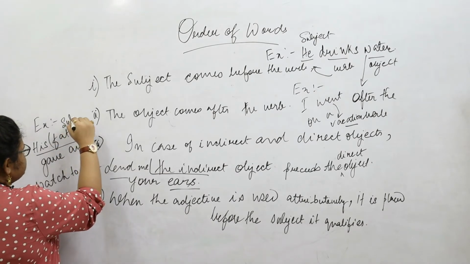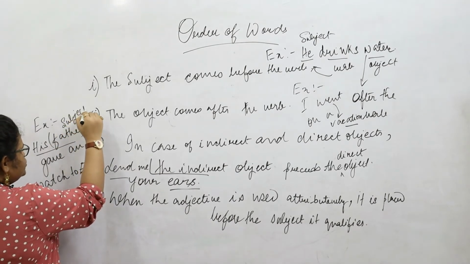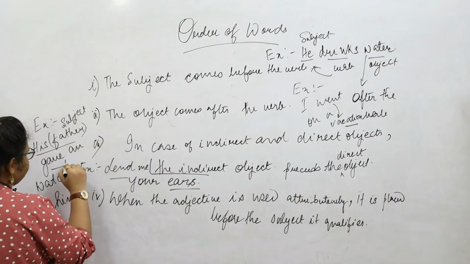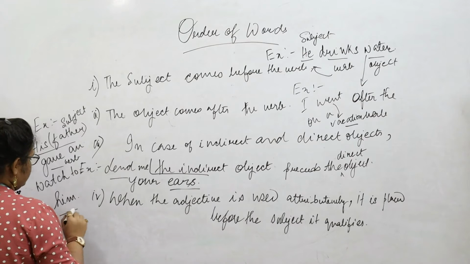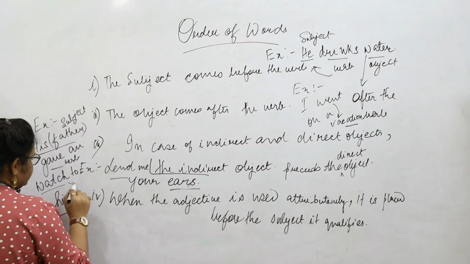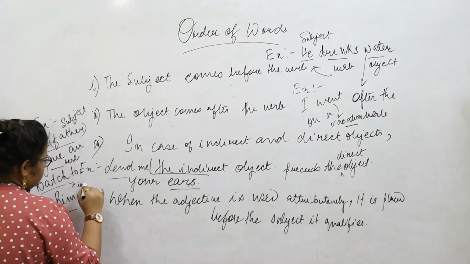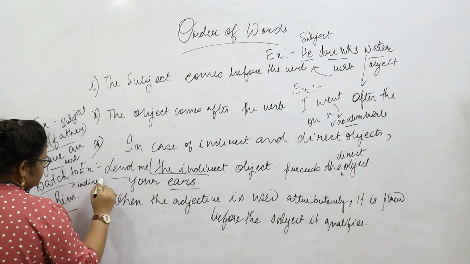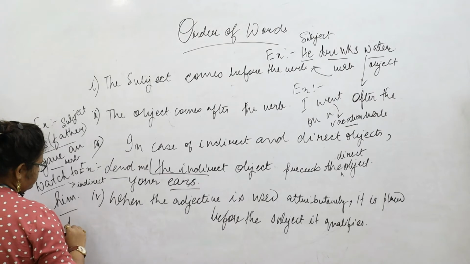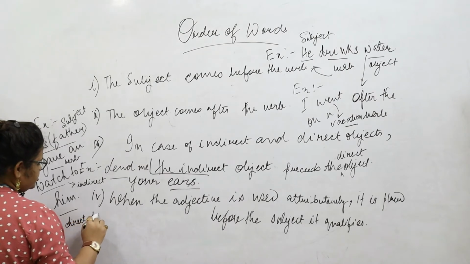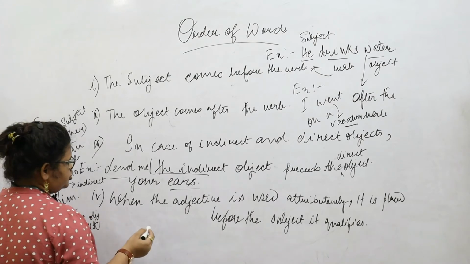He is the acting or the agent in the sentence. Gave is the verb, and watch to him. The watch is the indirect object. It is the agency, and to him is the direct object. So an indirect object always precedes the direct object.